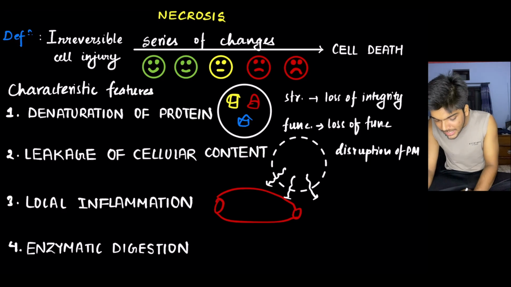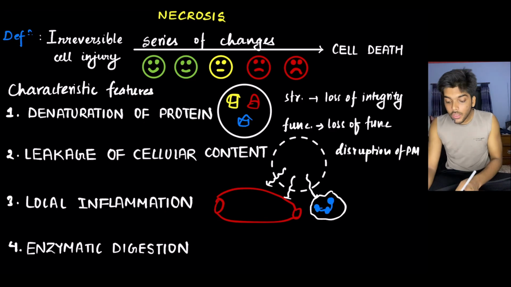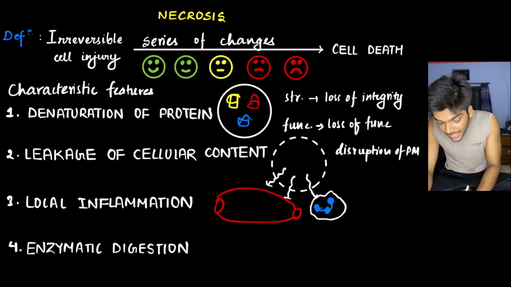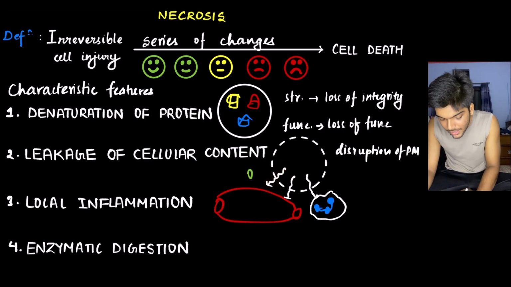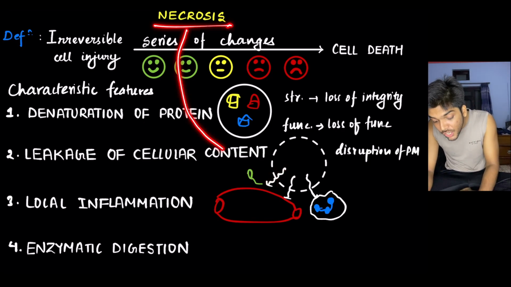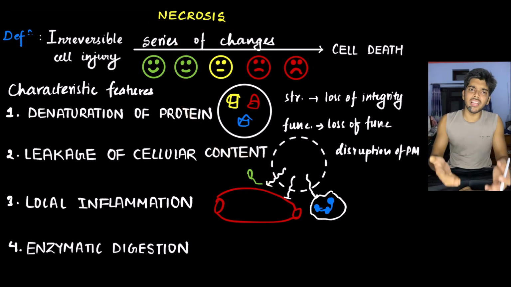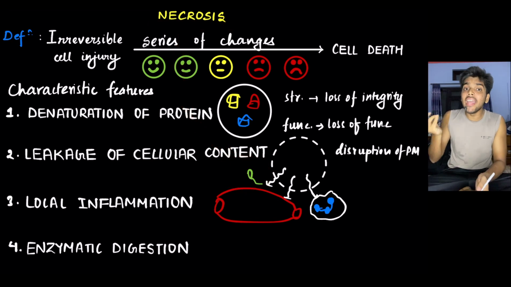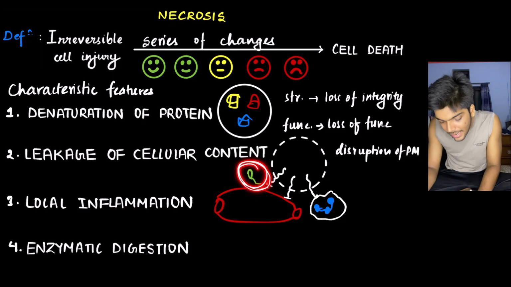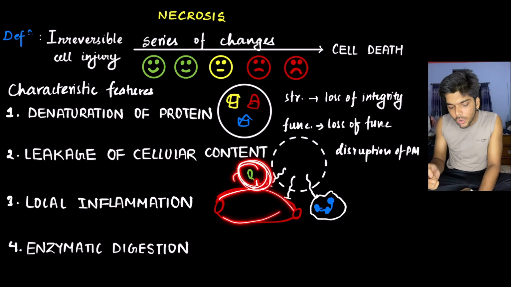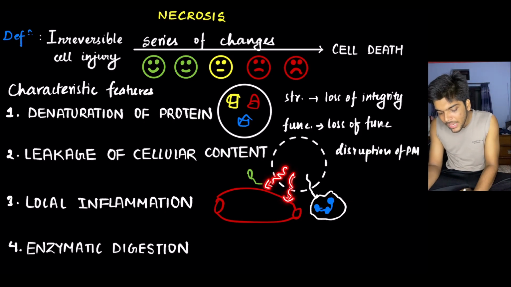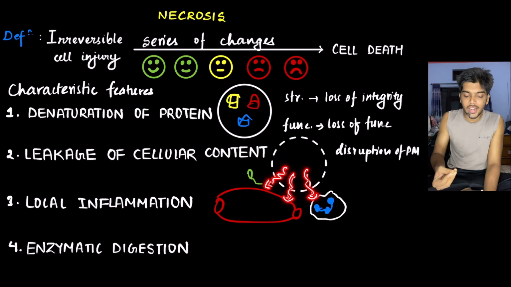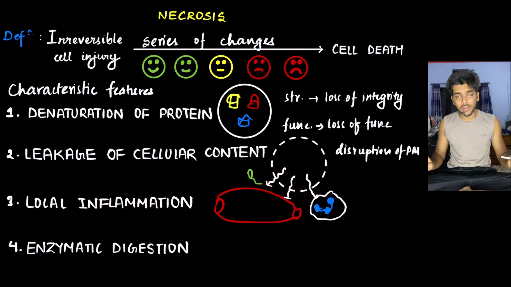Okay, so what has taken place? Local inflammation has taken place. As a result, inflammatory cells like neutrophils come out. Now, the cause of the inflammation could be the leakage of the intracellular content or a bacteria or a microorganism. What is necrosis? It is cell injury, caused by an injurious agent. If in this case the injurious agent is a microorganism, then the cause of inflammation could be the microorganism. But if it is not, then intracellular content coming outside can irritate the vascular tissue, leading to local inflammation. Okay, the concept is clear.